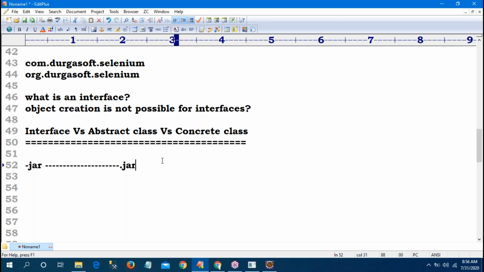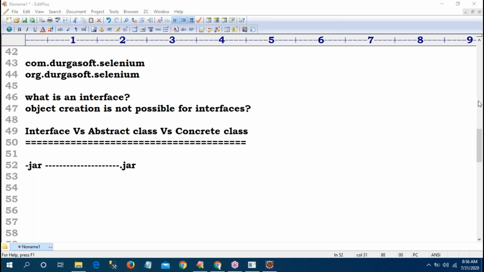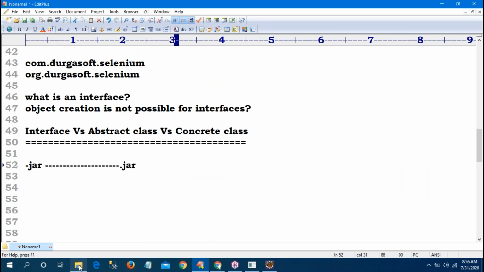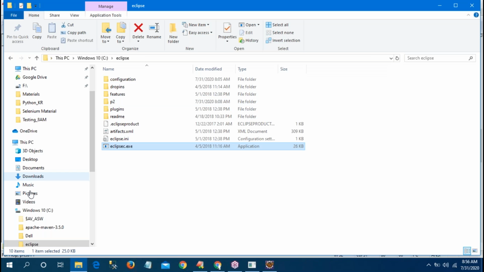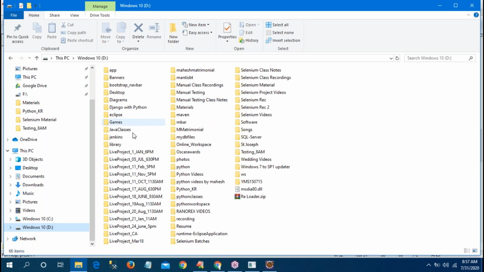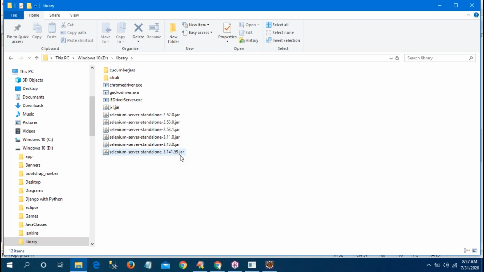Sir, I'm not getting the exact jar file. It has the .jar extension, in that site it is there. Sir, I have already downloaded it. Wait. Maybe in your machine the extensions are disabled. That is the problem. See, observe. One second. D drive. What is your doubt in the library? So it is not showing jar in your machine? Yes, sir. In properties, it is already a .jar file.